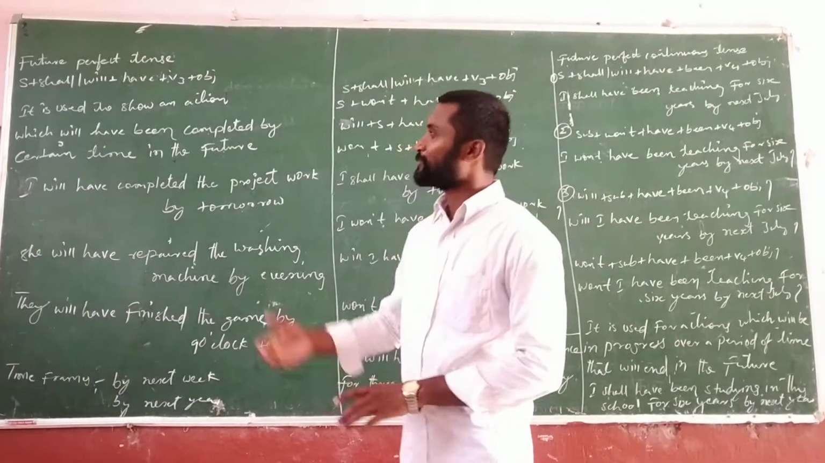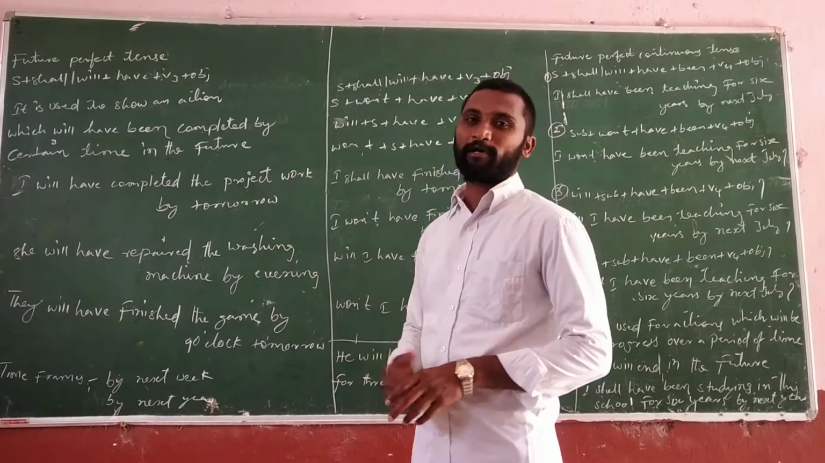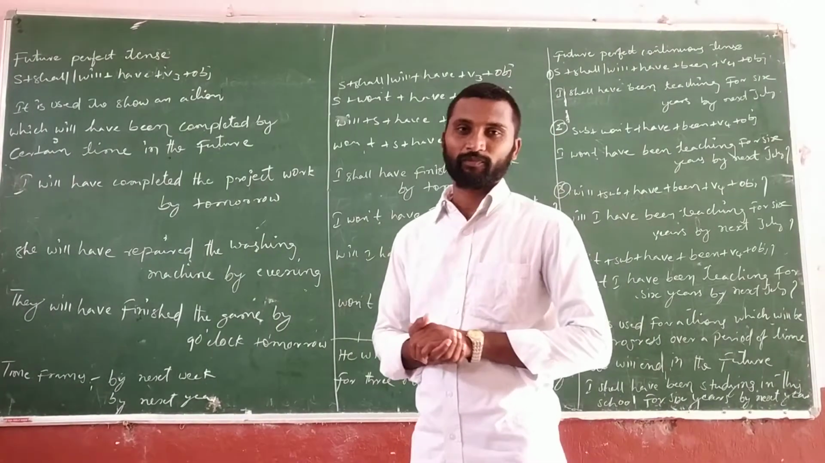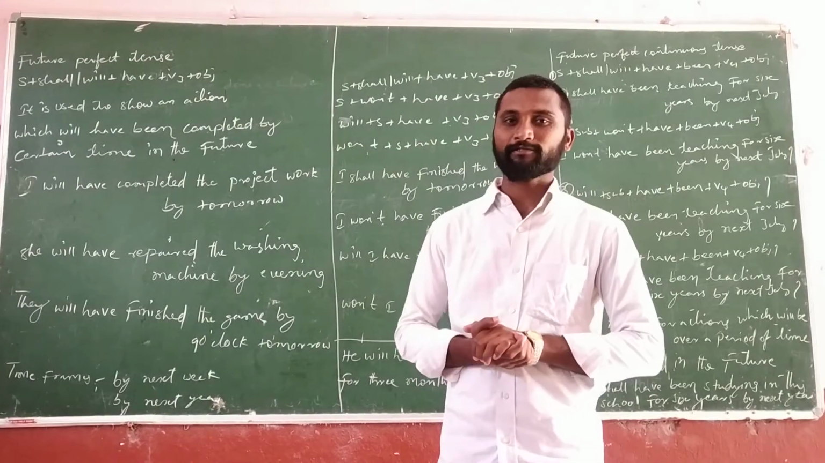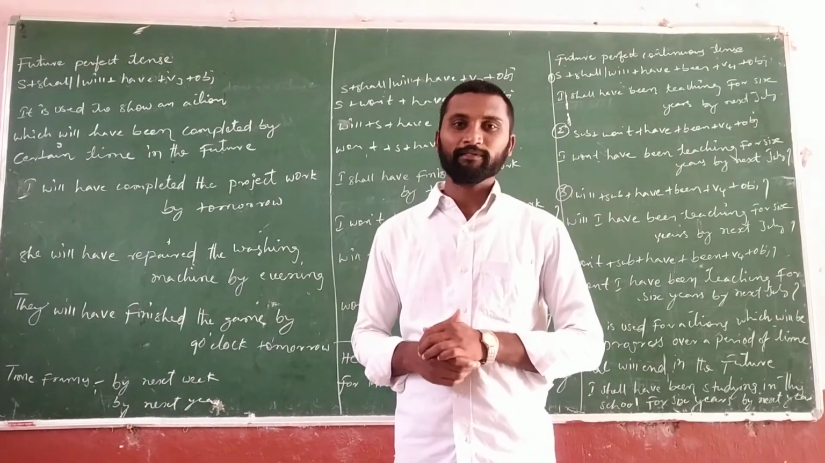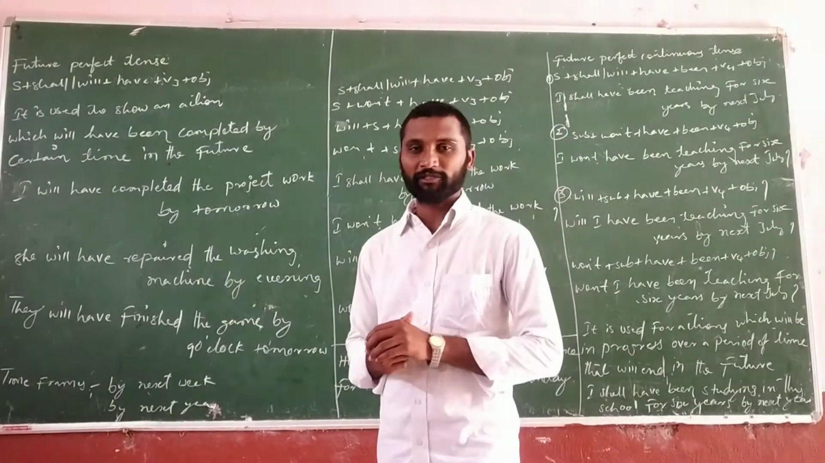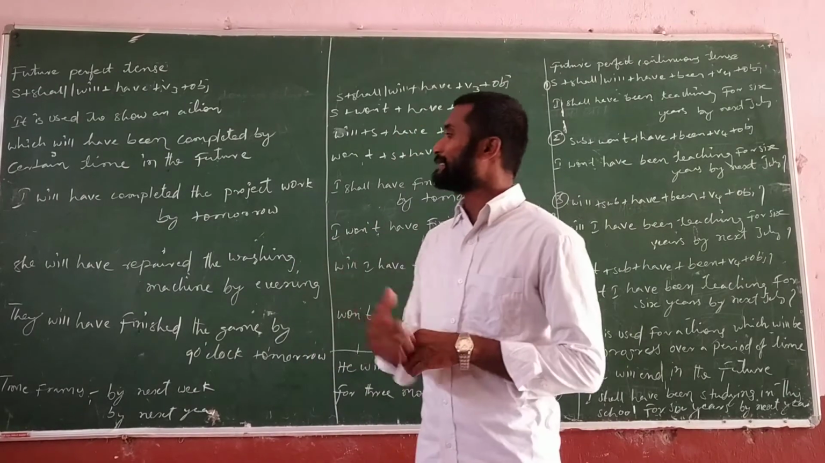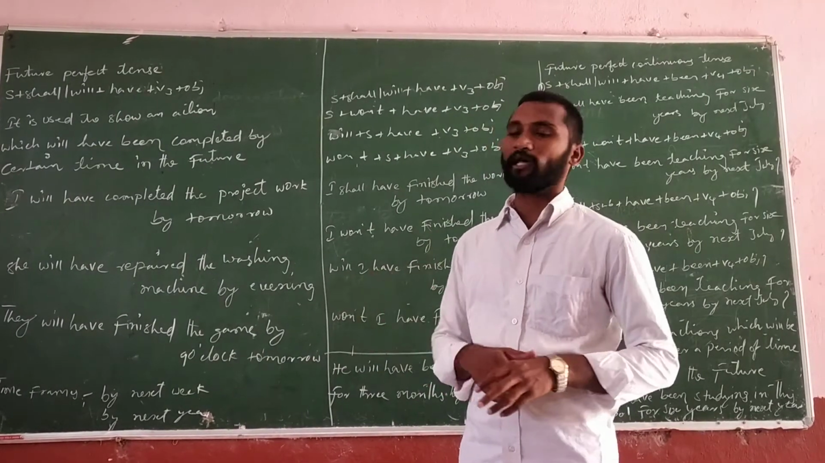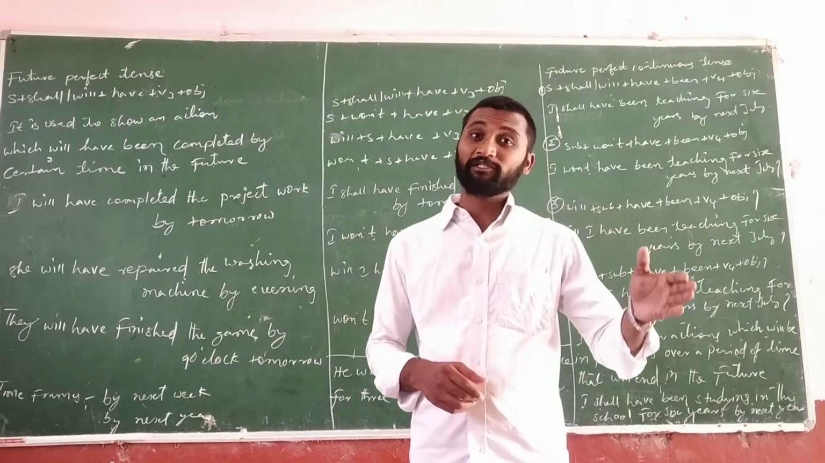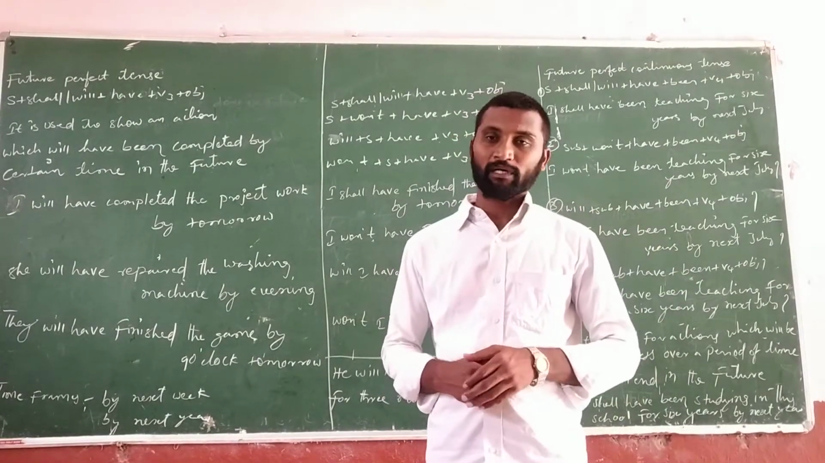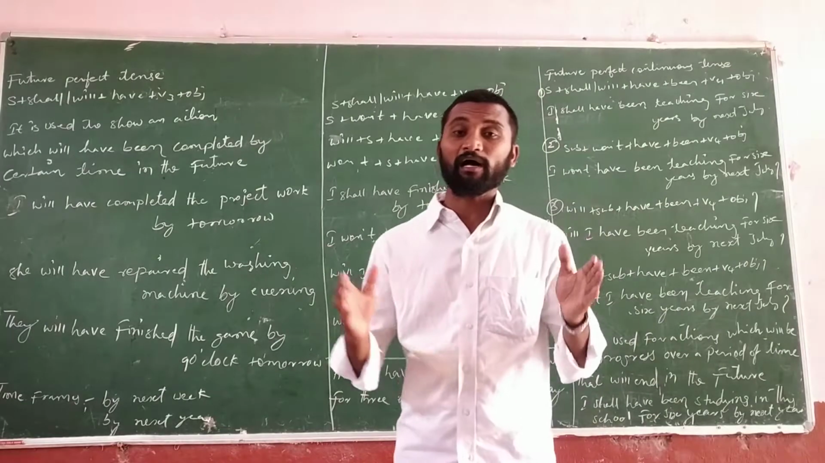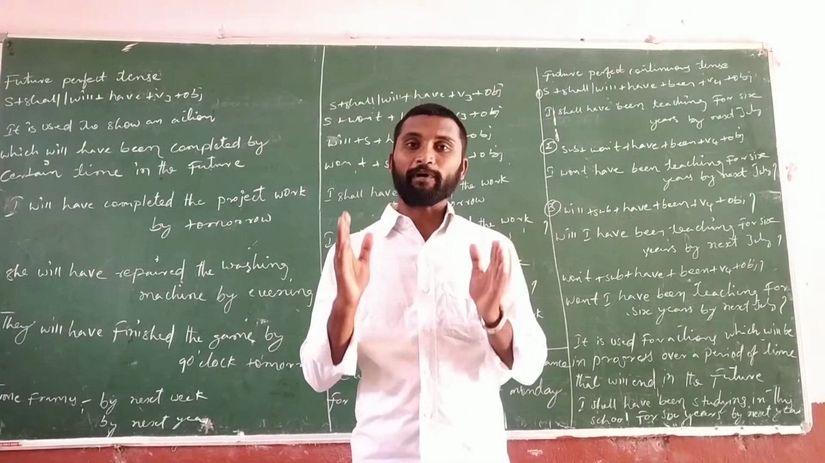Today in this class, I would like to start future perfect tense. If you see the structure of the future perfect tense: subject plus shall or will plus have plus V3 plus object. If you see the definition, it is used to show an action which will have been completed by a certain time in the future. That means the action is going to be completed by a certain time in the future. Those types of actions are explained in future perfect tense.